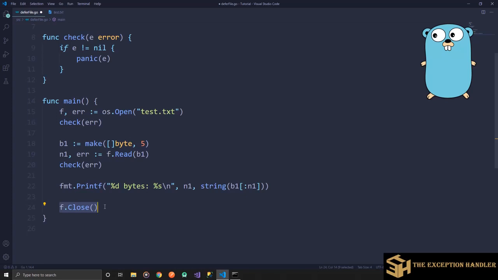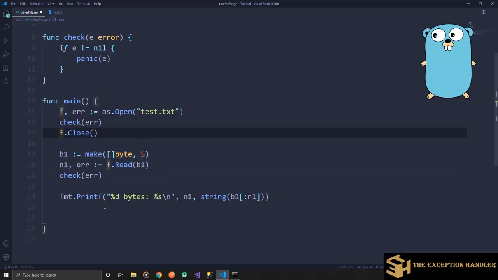Let's say I have not written this close part, then if the same program is executed again without the previous one being completed, we'll face an issue. So to handle this, as soon as we open the file, we can directly go ahead and say defer.